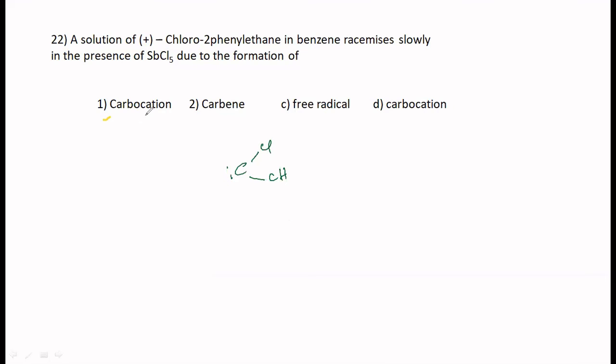So you can get carbanion, an anion. D is carbocation. So which is the species formed? Carbanion or carbocation? That's correct. Carbocation is formed. That is the reason for racemization. It will happen only and only when there is a planar intermediate that is formed. So it should be carbocation. Correct. I think there is one more question.